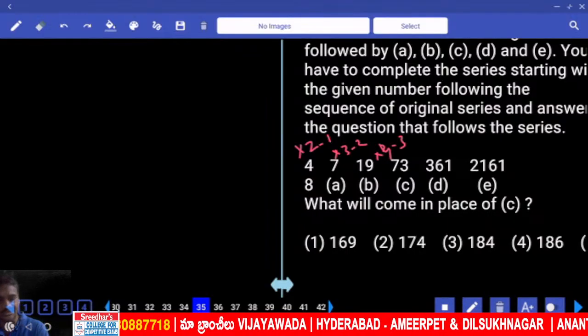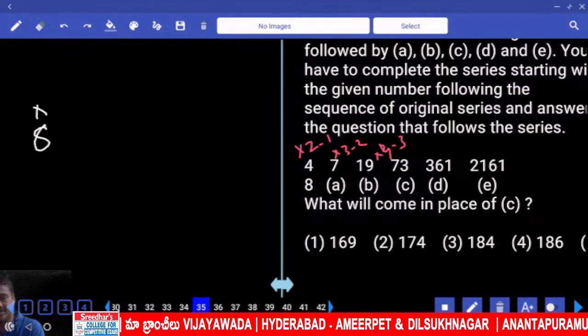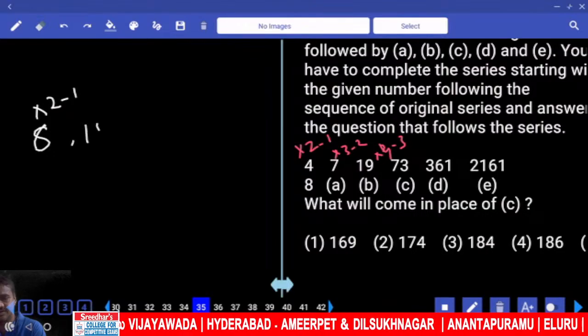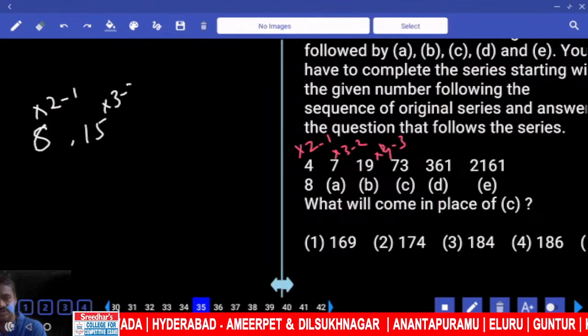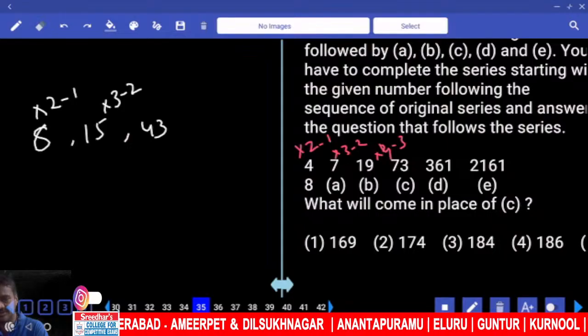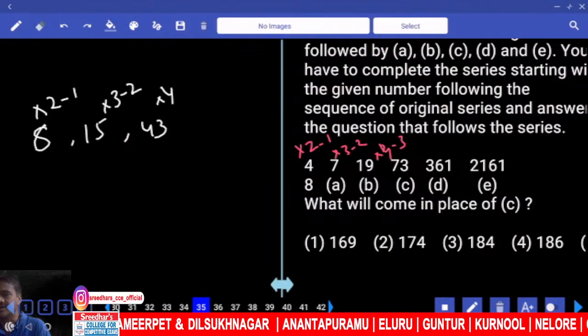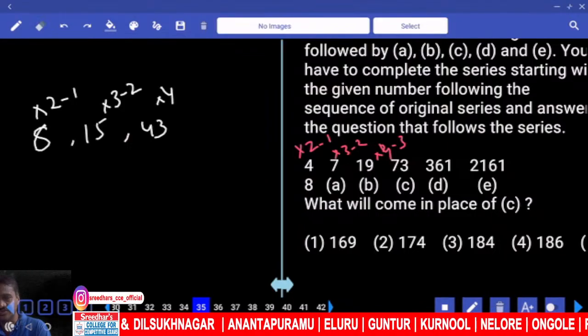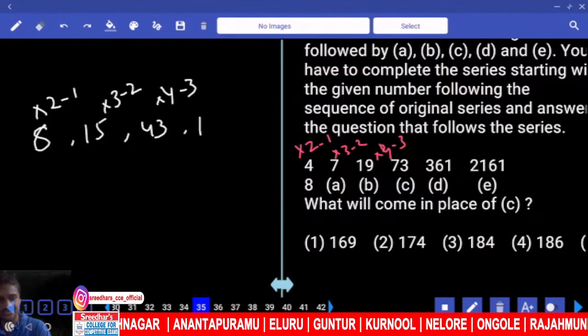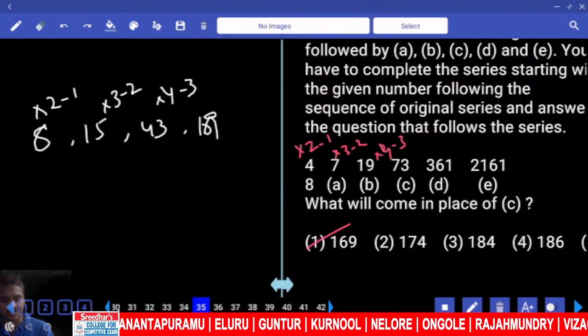What do we need? C. Starting with what? 8. 8 into 2 minus 1, 15. 15 into 3, 45 minus 2, 43. AB. 43 into 4, 86, 172. Minus 3, 169 is choice 1. Question 35.